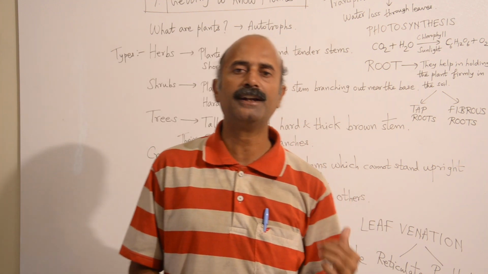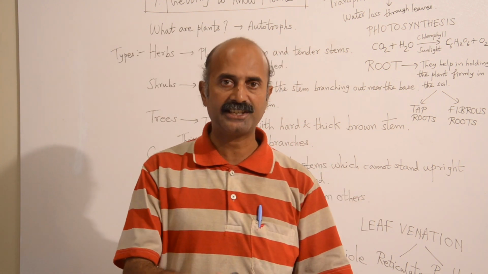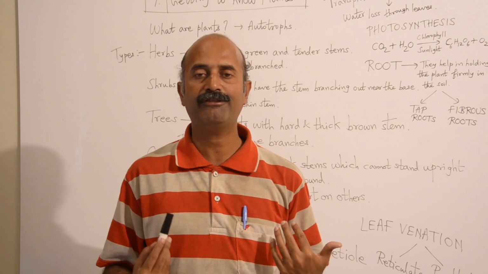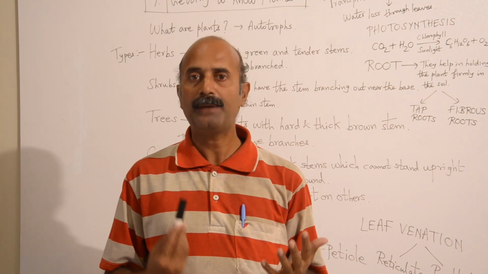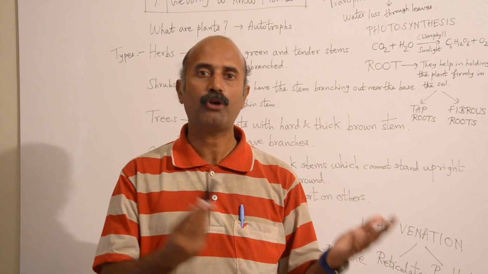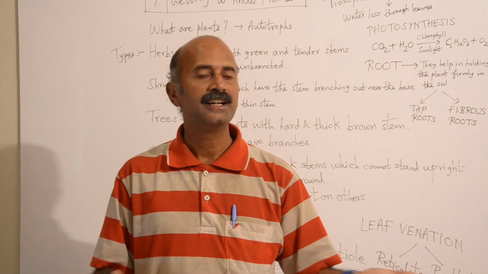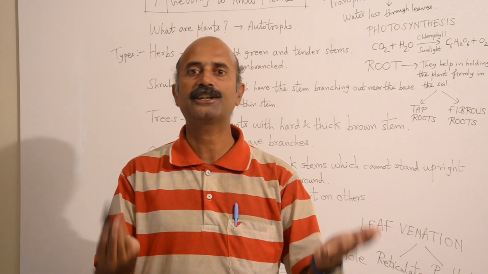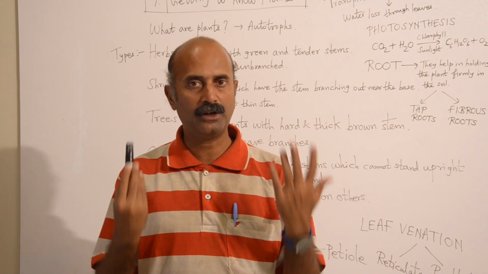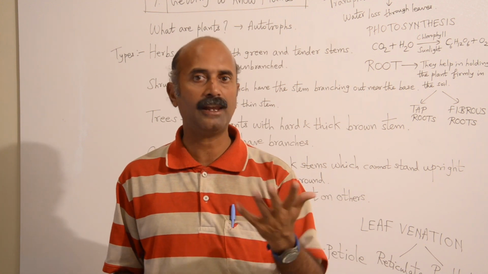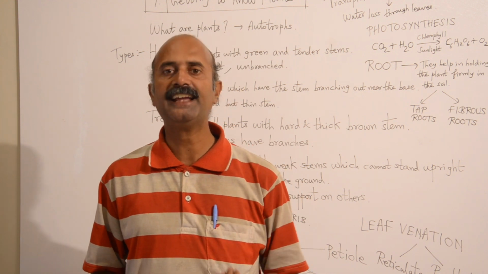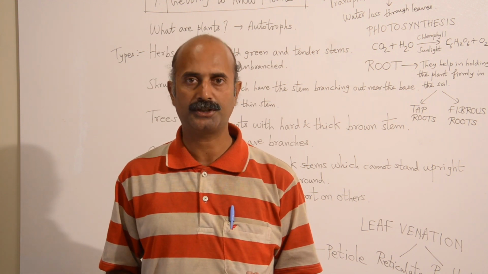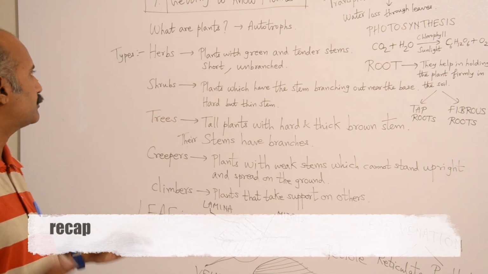Oxygen is the byproduct, the waste product which plants give off. However, it is the life breath for all animals. So that's the main reason why we need plants for us to survive. If there are no plants, then there is no oxygen, and if there is no oxygen, we cannot survive. Not only us, no animal can survive, because all animals need oxygen for their intake and for performing various life processes.